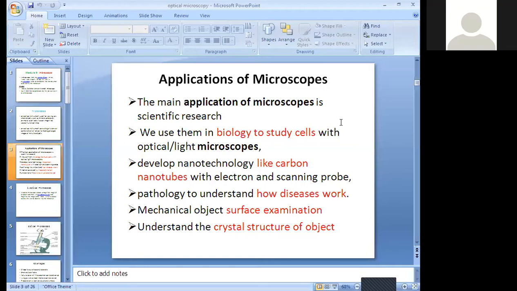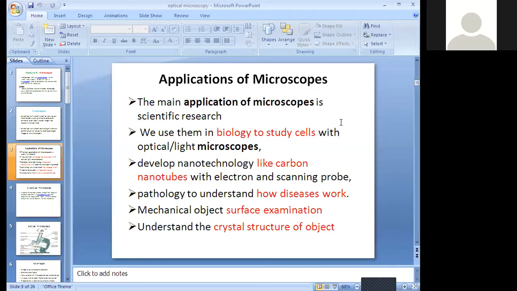The main application of microscopes is scientific research. We are using the microscope for scientific research because we need to do some new research.